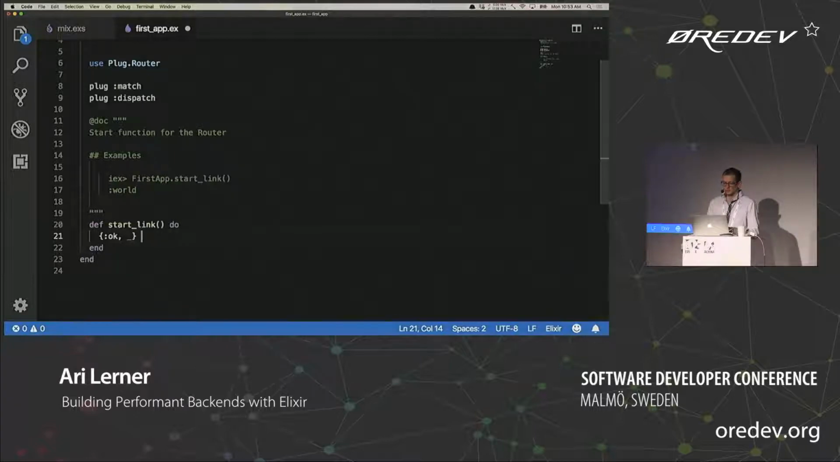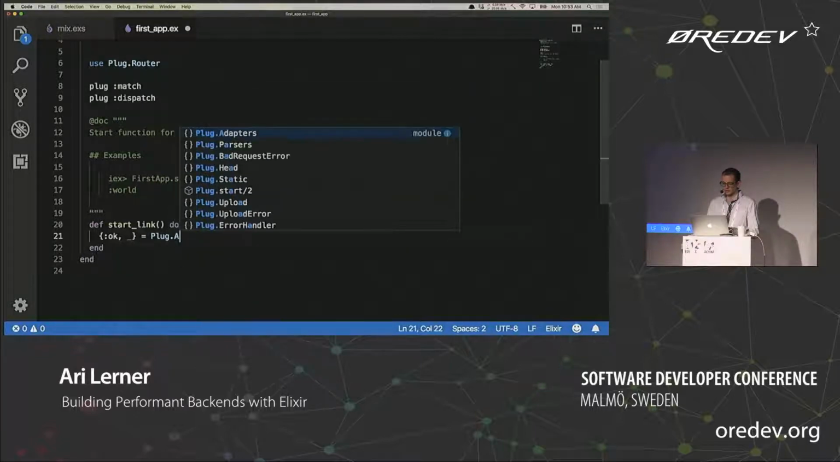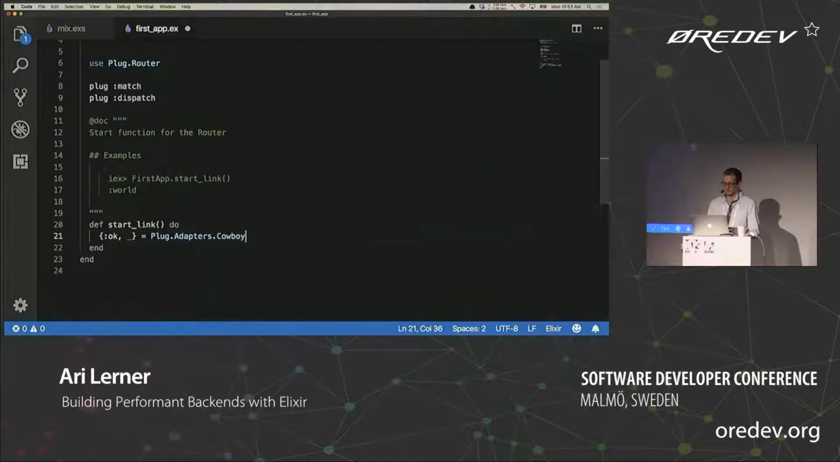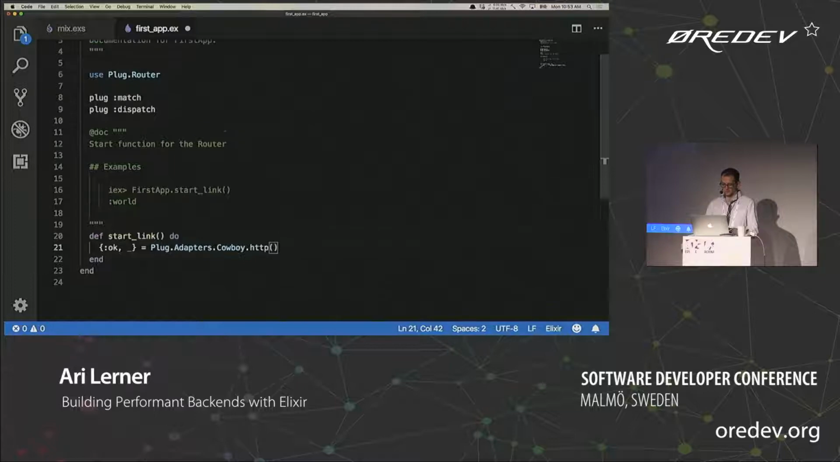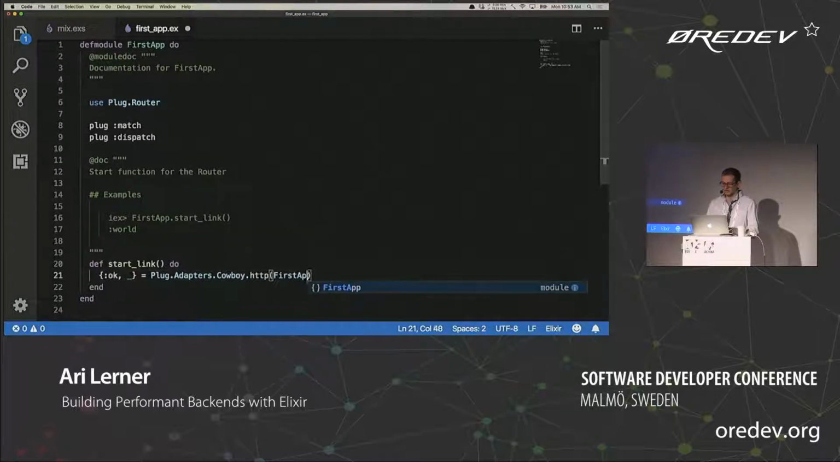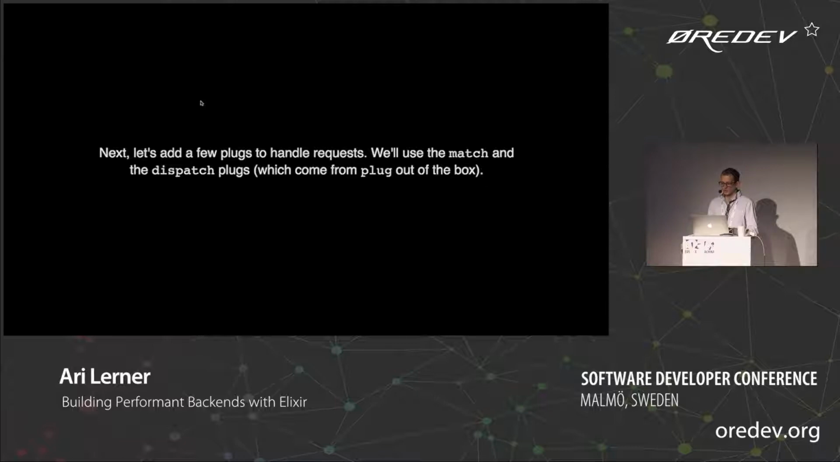And we're going to use the plug adapters.cowboy HTTP to execute our router, and we'll say that we want it to be, what do we call this, first app? And we want it to be on port, let's say 4000. What do you think? That's a reasonable port.